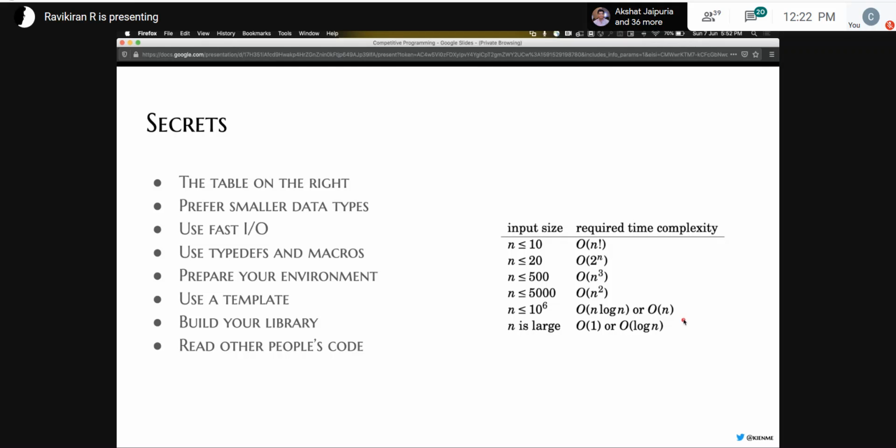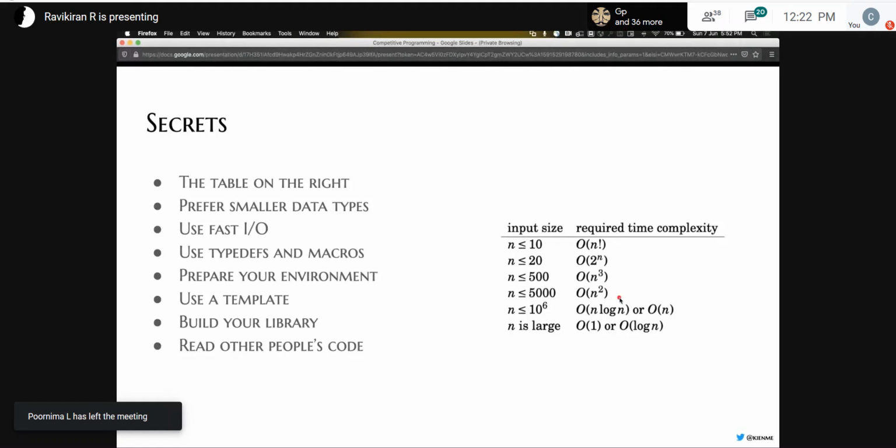So ideally, you won't have to do this just by reading the question. You should be able to get the correct answer, but this will give you a helpful hint saying what sort of complexity is expected. So if you have an input size of like 5,000 or 500, or very small, usually you can solve it with n cube or n square.